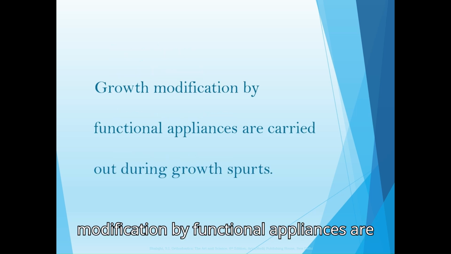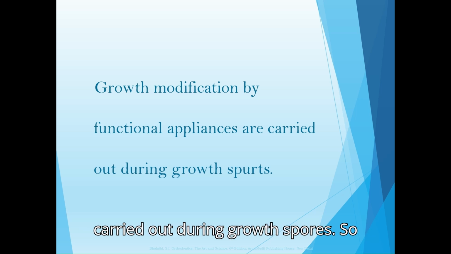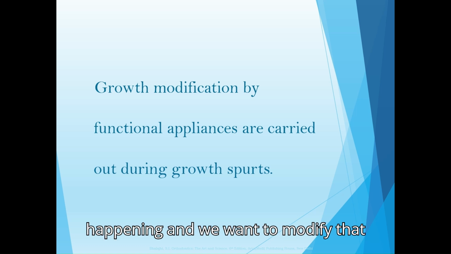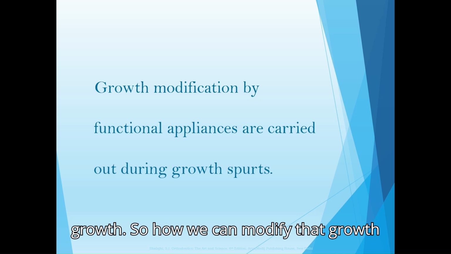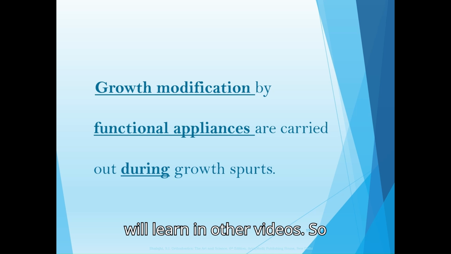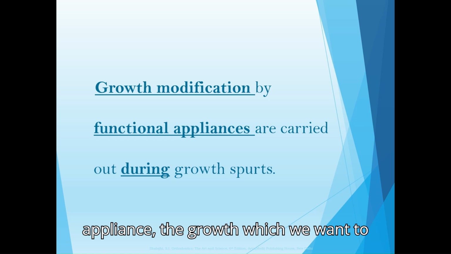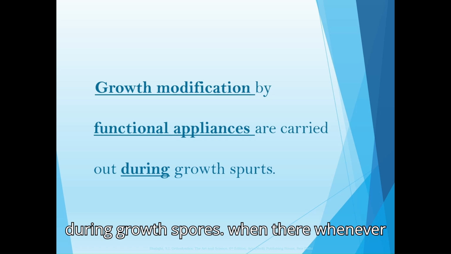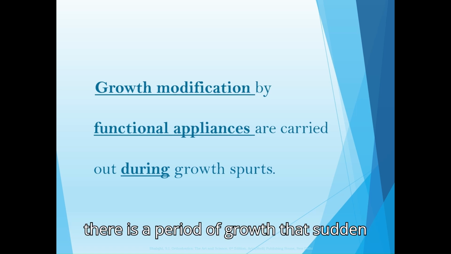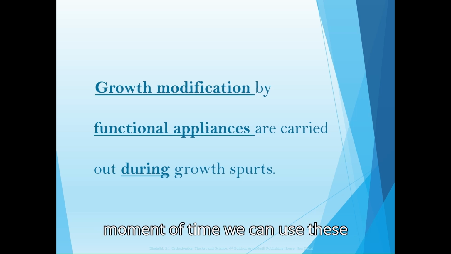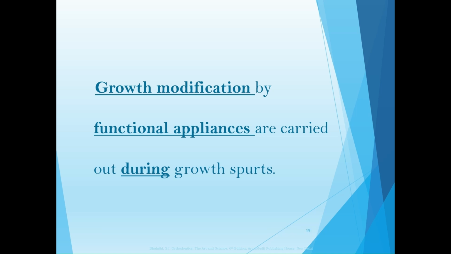Growth modification by functional appliances is carried out during growth spurts. Growth is happening and we want to modify that growth. So how can we modify that growth? With the help of functional appliances, which we will learn in other videos. Whenever there is a period of growth spurt, with that sudden acceleration of growth, at that moment we can use these functional appliances to modify the growth.